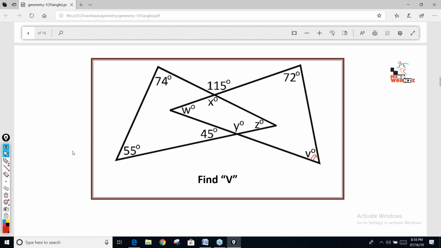Janvi, correct. Jyoti, correct. Now let's have a look, guys. This is the time limit only.